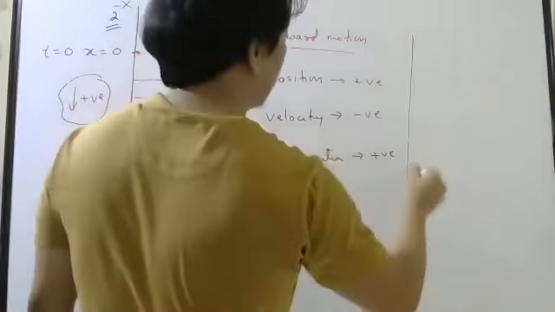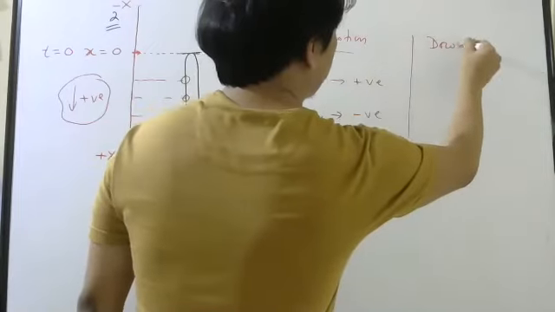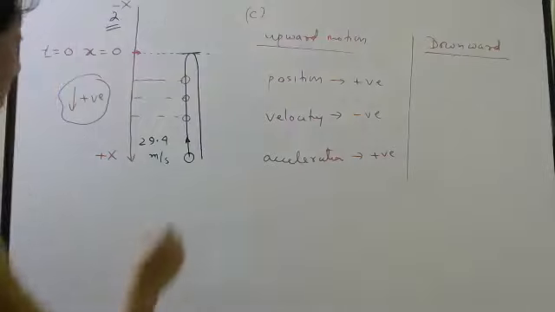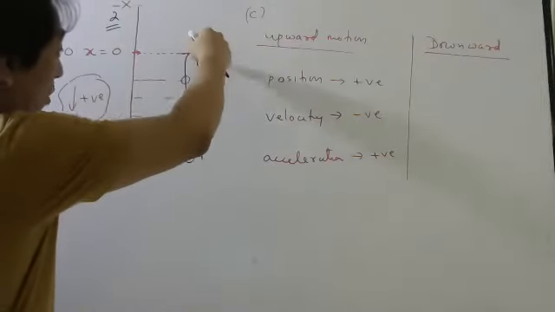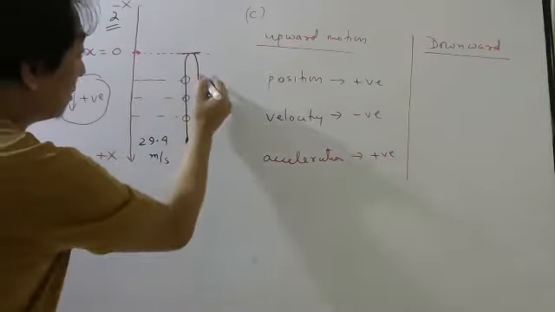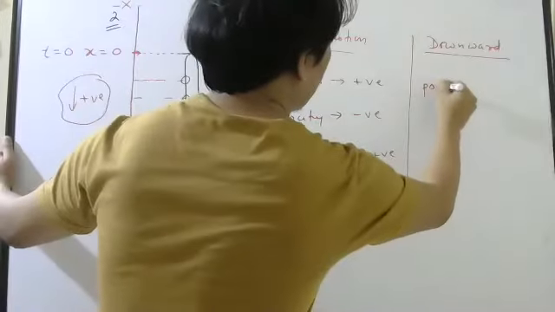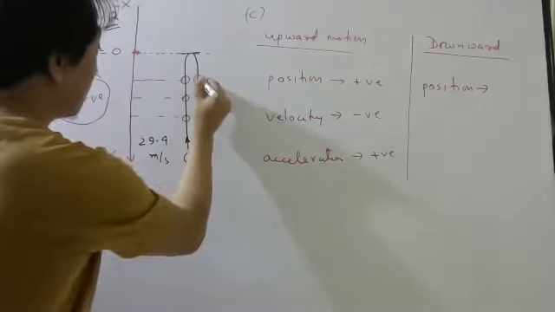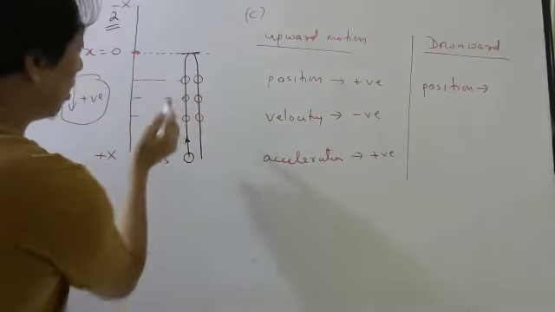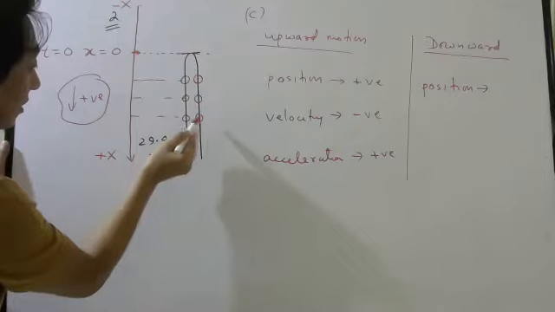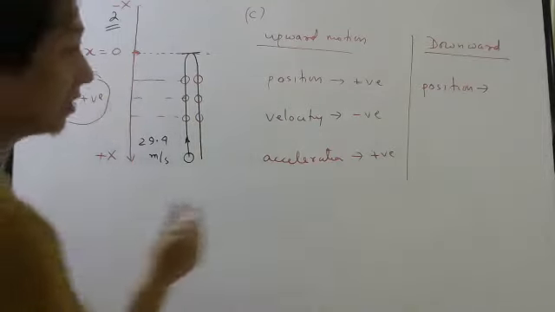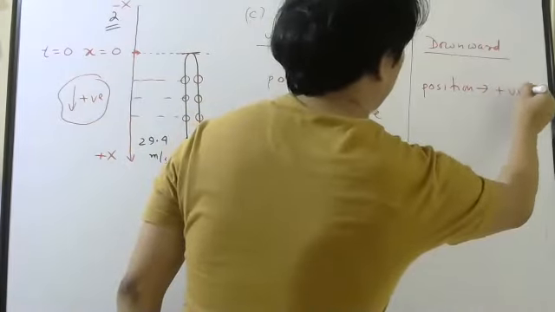Now let us write down the downward motion. Downward motion means this part. When it is coming down, only position they are asking, not displacement. When it is here, here, or here, all the coordinates are on this side, so it will be positive.